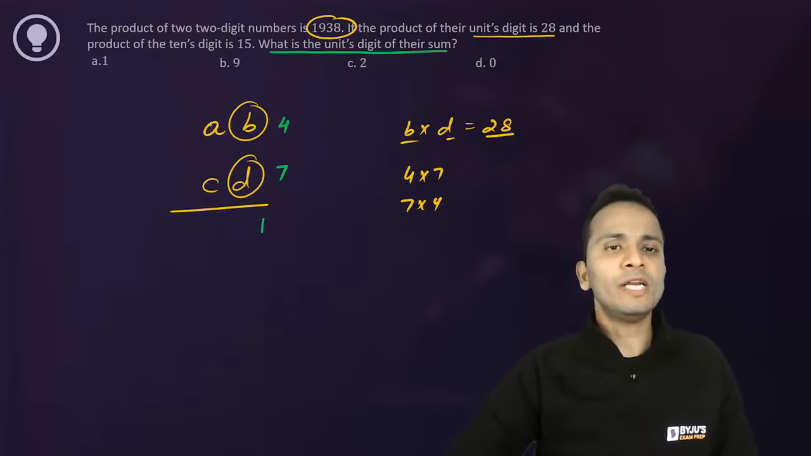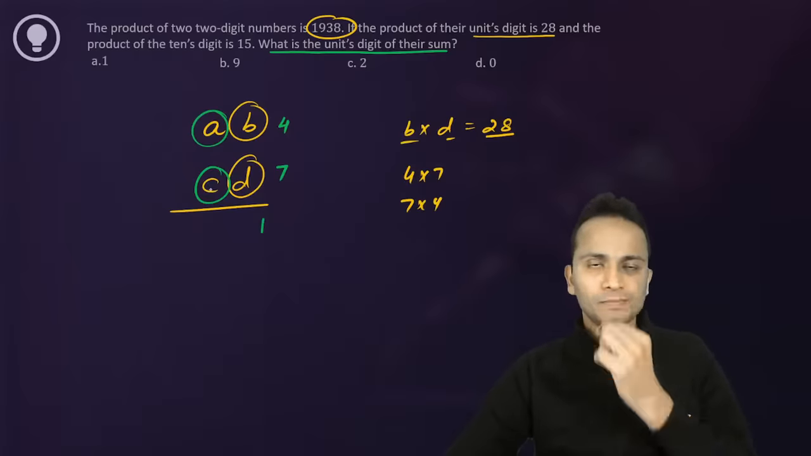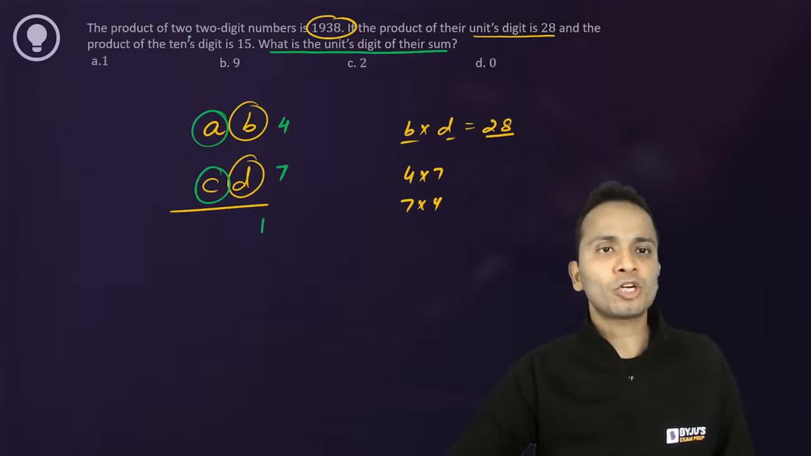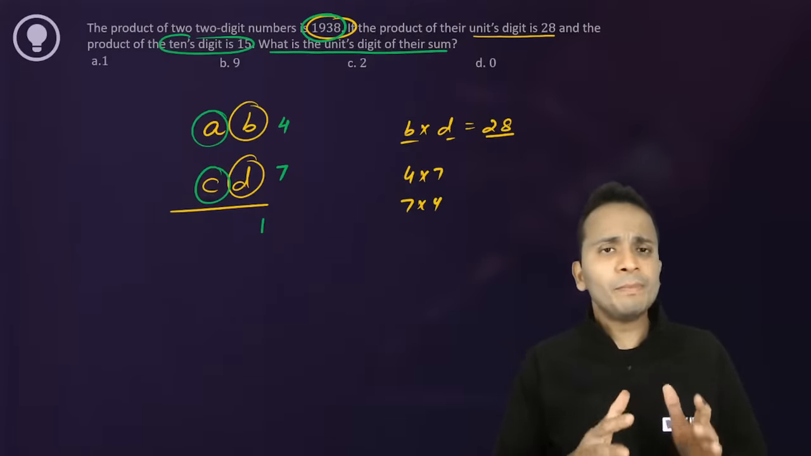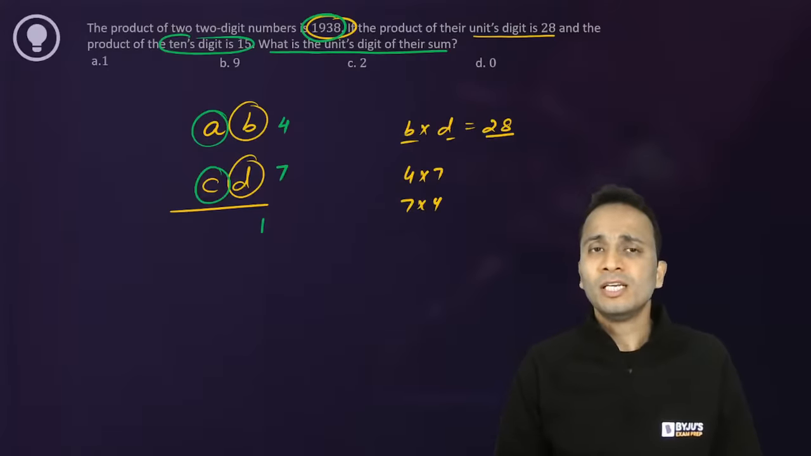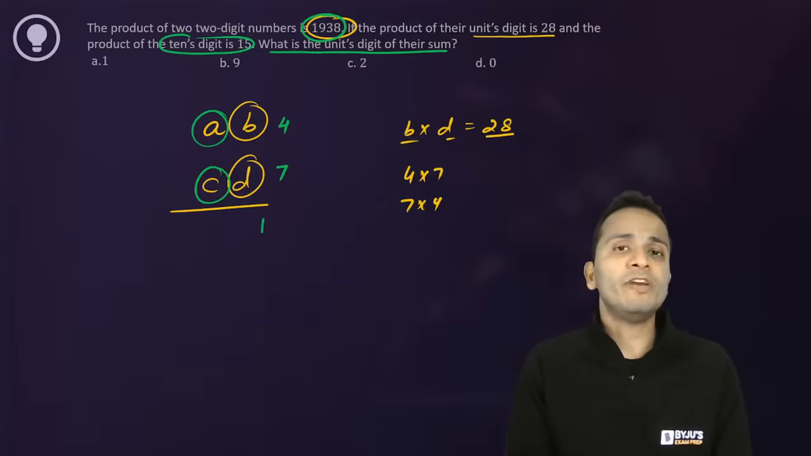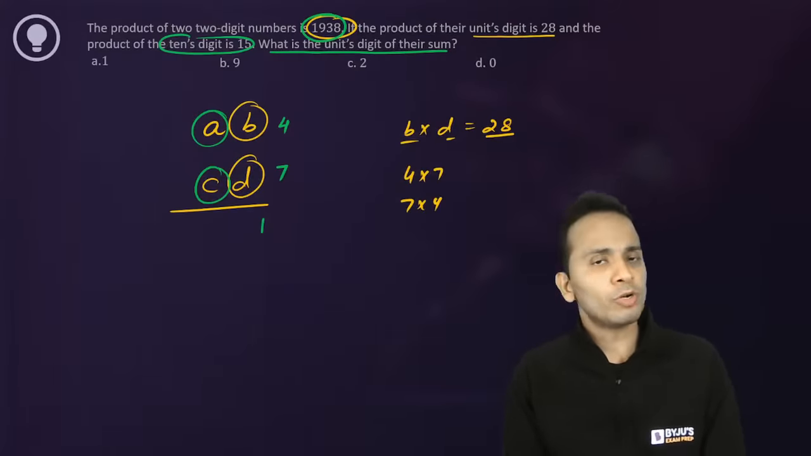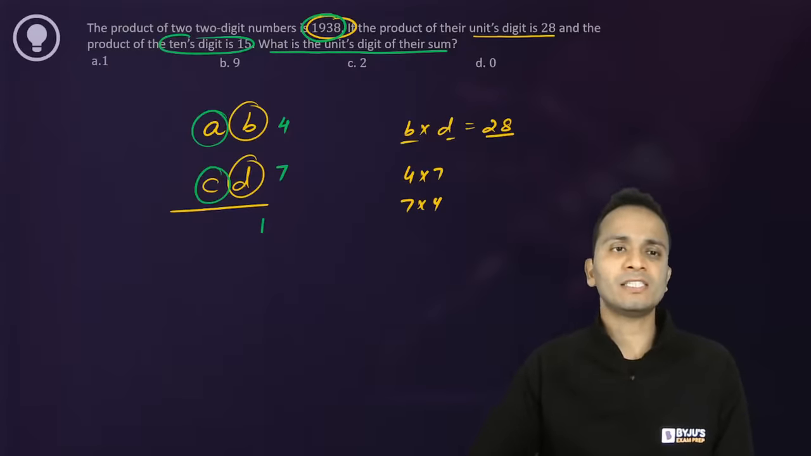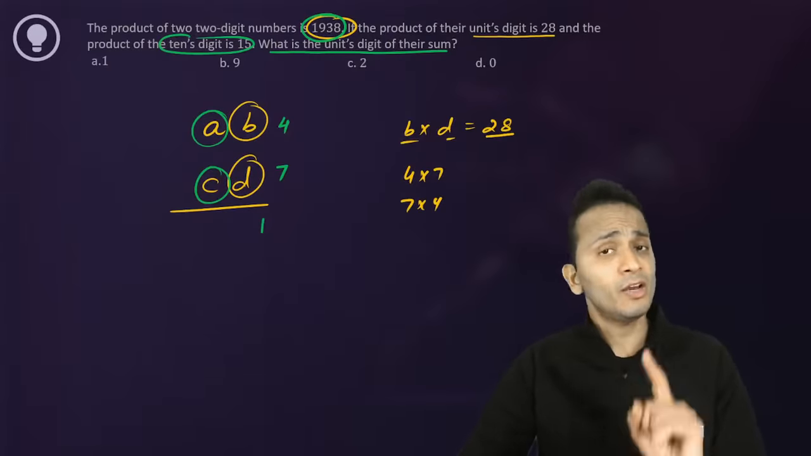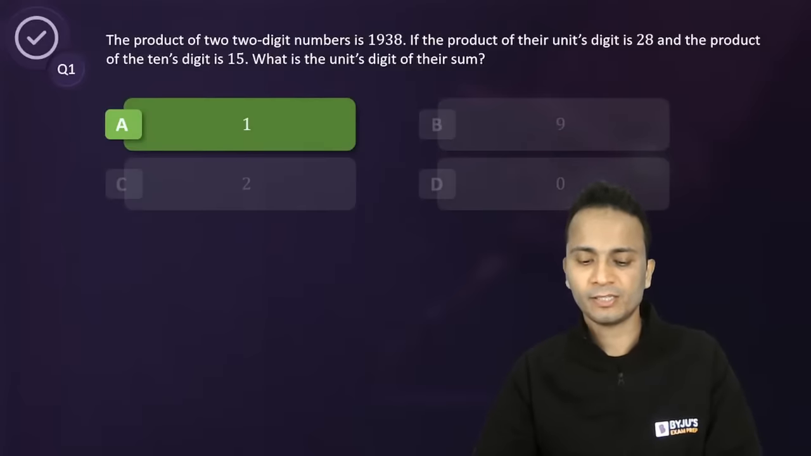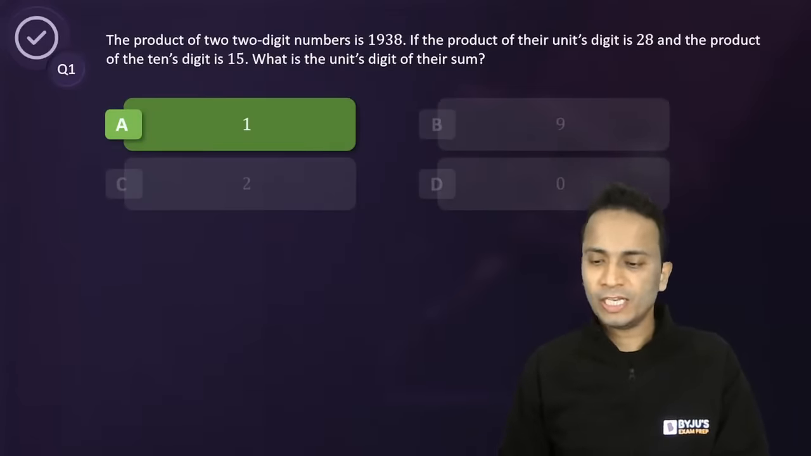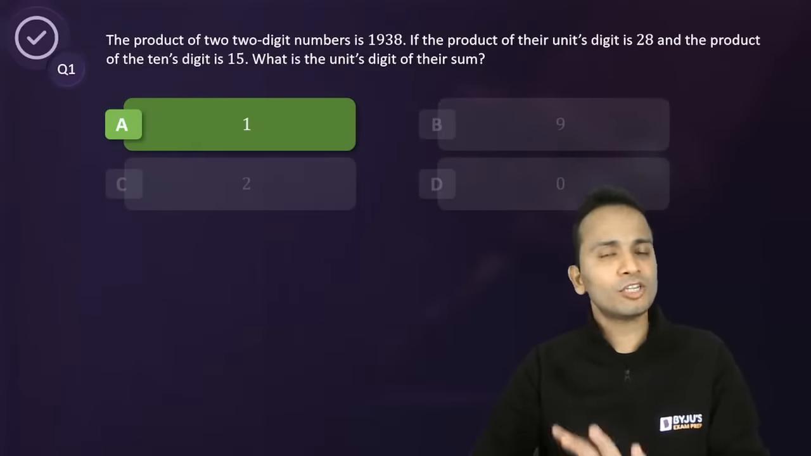No need to calculate the values of A and C. The product of the tens digit is given, the product of the numbers is given. All this is redundant information. Why did they put this information? Because some of the students might end up wasting time on this. You don't have to do that. You can still give the answer as option A, which is 1. So the correct answer, yes, definitely it is 1. Okay, let's move ahead. It was a simple question, just a warm up question.